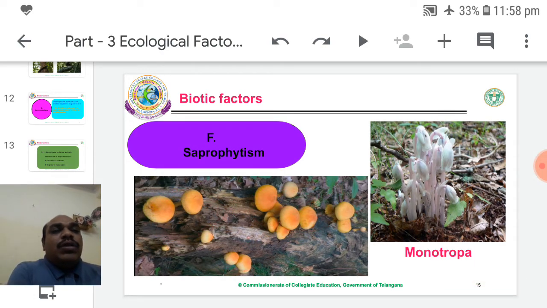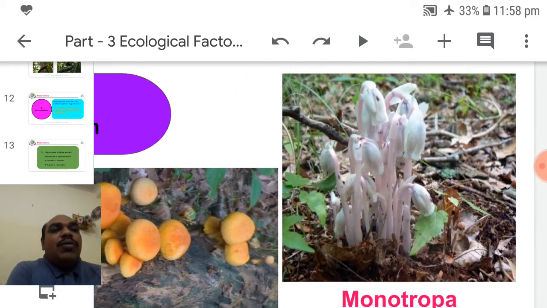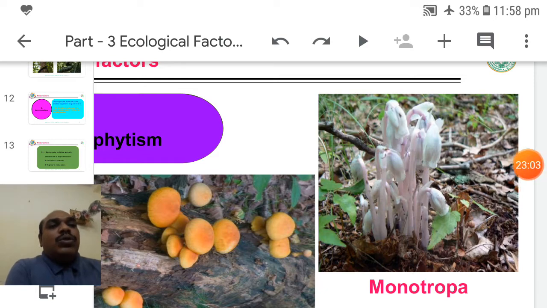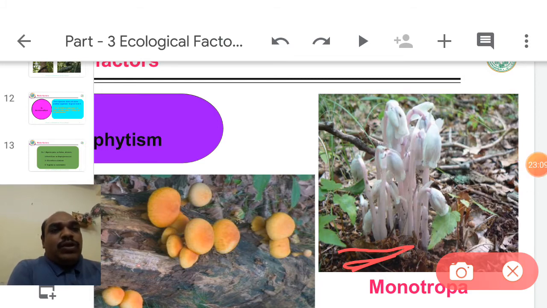Another example, Monotropa and Neottia. Monotropa and Neottia are both Orchidaceae members. Monotropa also grows over the dead and decaying parts of leaves. An important example, Monotropa and Neottia. These two are Orchidaceae plants, not mushrooms. They are mushroom-like plants, but they are orchids.